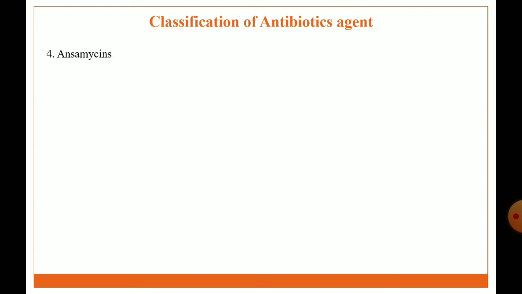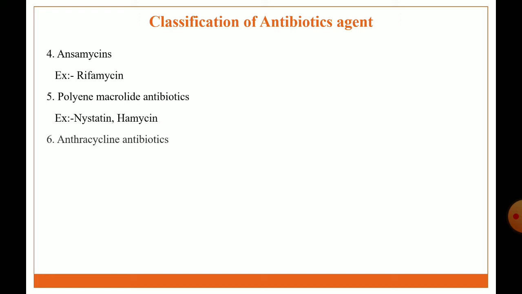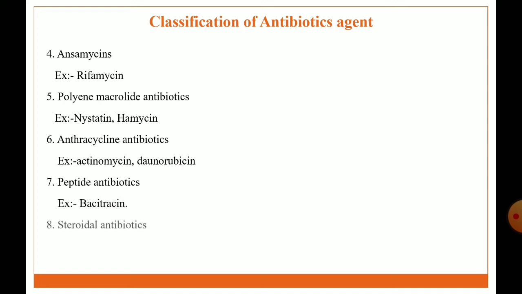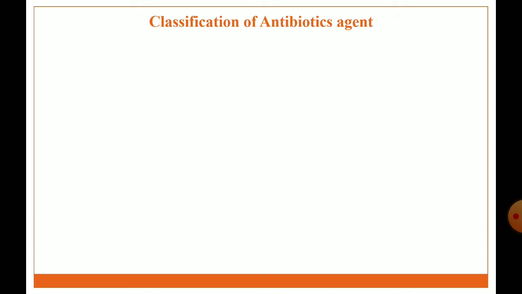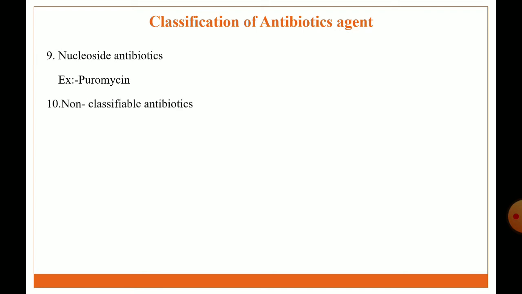Next class is ansamycin antibiotics. Example: rifamycin. Next class is polyene macrolide antibiotics. Example: nystatin, hamycin. Next class is anthracycline antibiotics. Example: actinomycin, daunorubicin. Next class is peptide antibiotics. Example: bacitracin. Next class is steroidal antibiotics. Example: fusidic acid. Next class is nucleoside antibiotics. Example: puromycin. Next class is non-classifiable antibiotics. Example: chloramphenicol, griseofulvin.